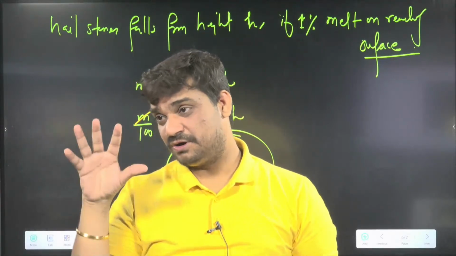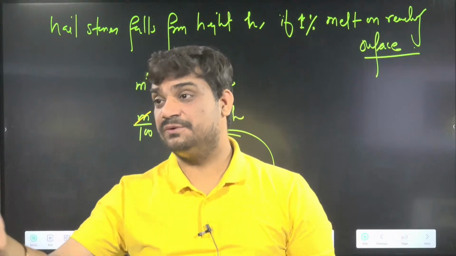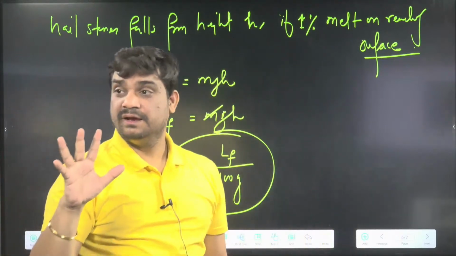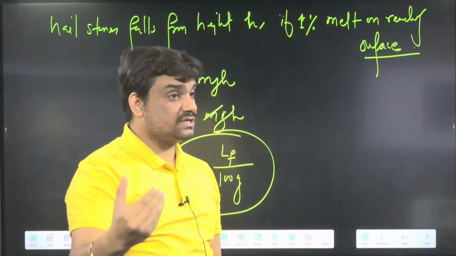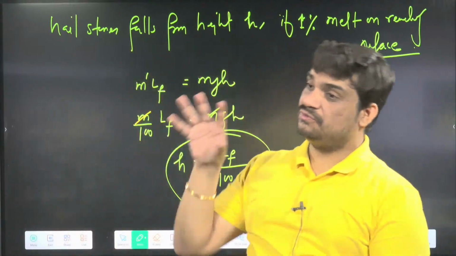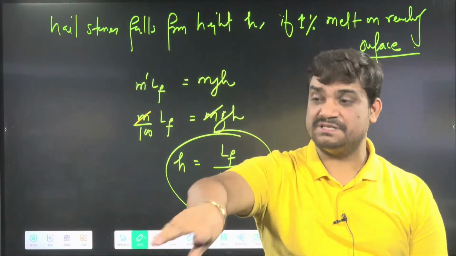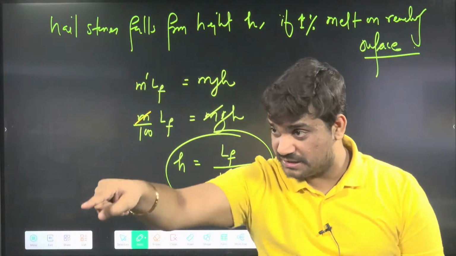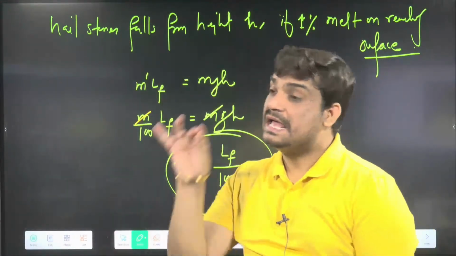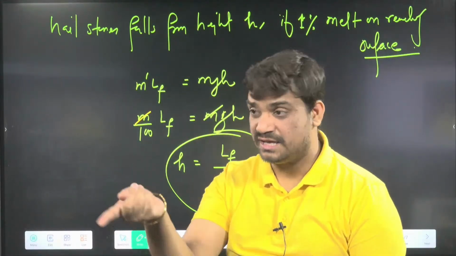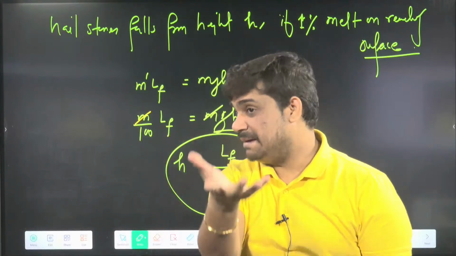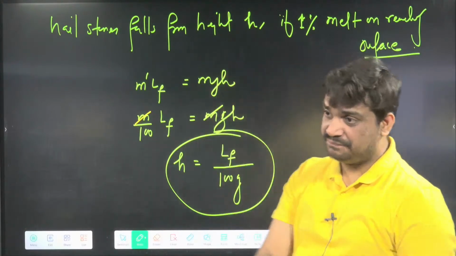In WPE we are going to cover those things, frictional losses and all. But you know, wherever any loss happens, that loss will be in the form of heat. This is the key point that you have to remember. Any loss happens in the form of heat, and then we can use either ms delta theta or mLF.